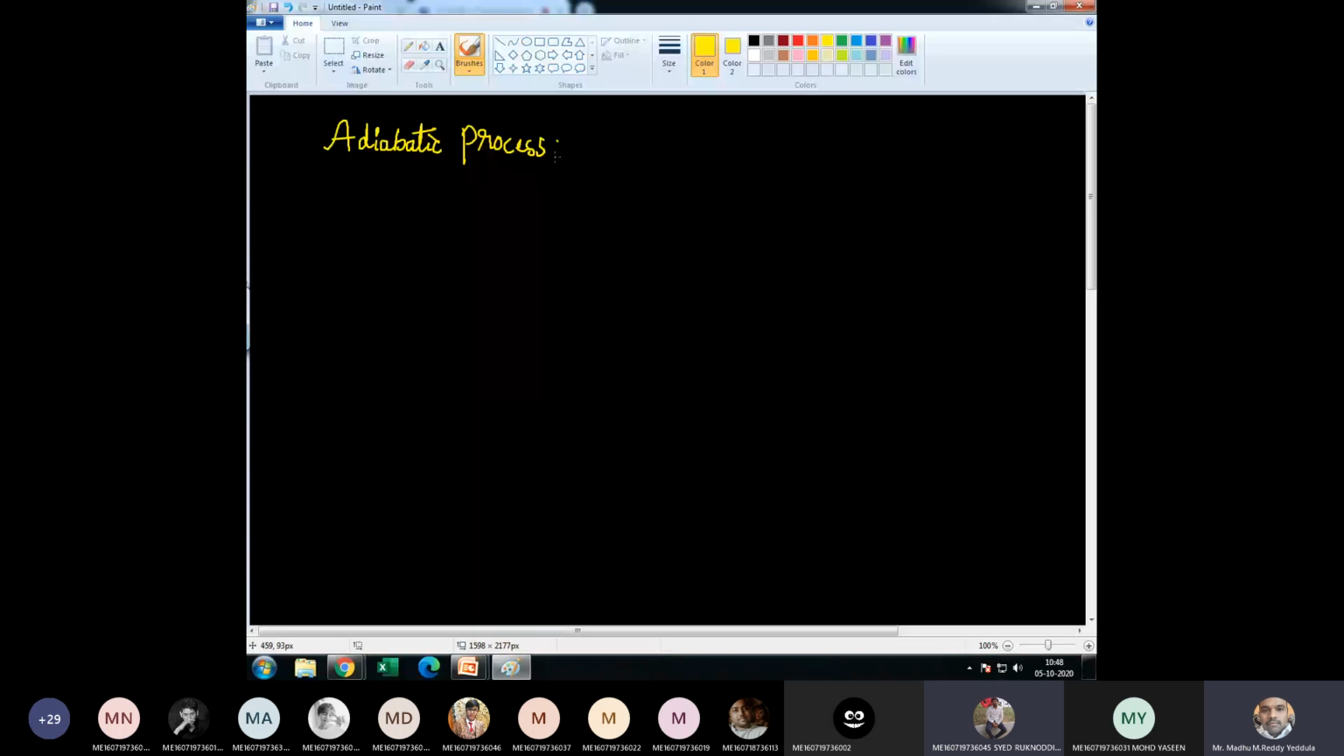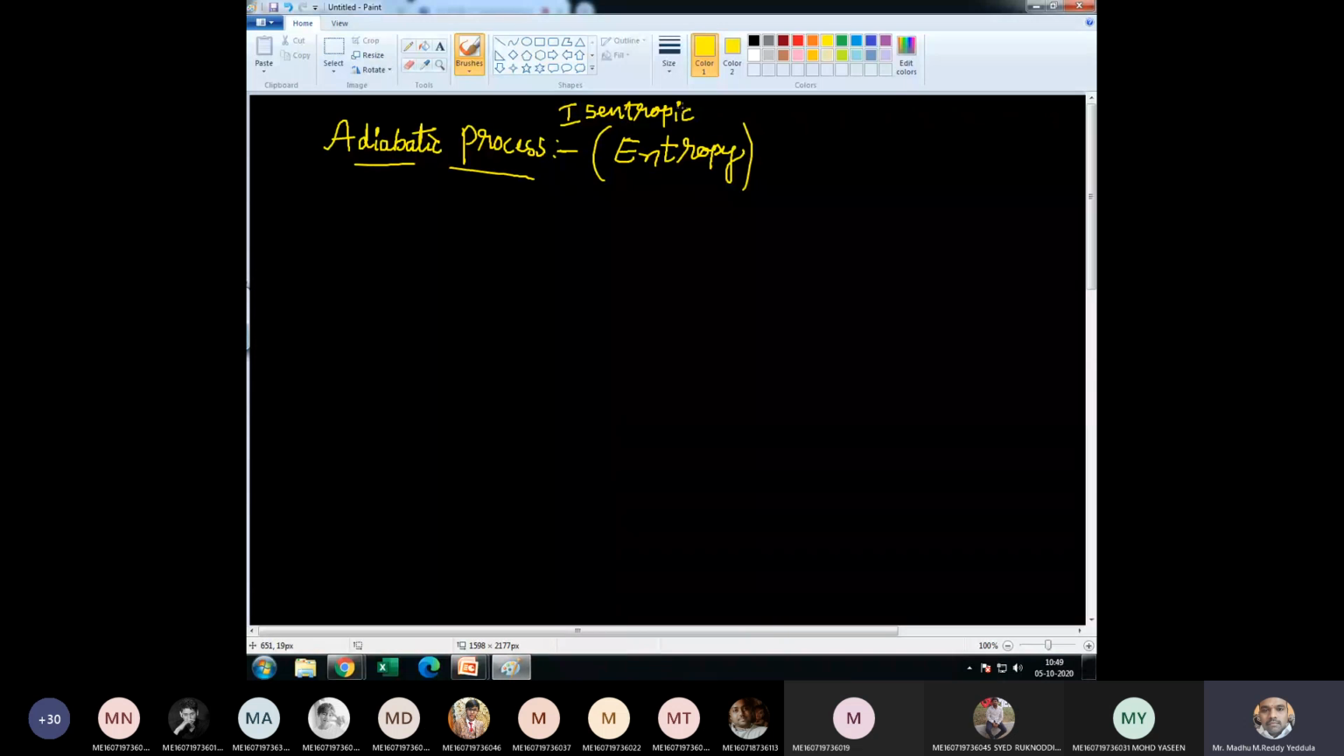Can anyone tell me what is the governing equation for adiabatic process? Which is constant during adiabatic process? Adiabatic process is also called isentropic process, which means entropy is constant. Yes, entropy is constant, because it is also called isentropic process.